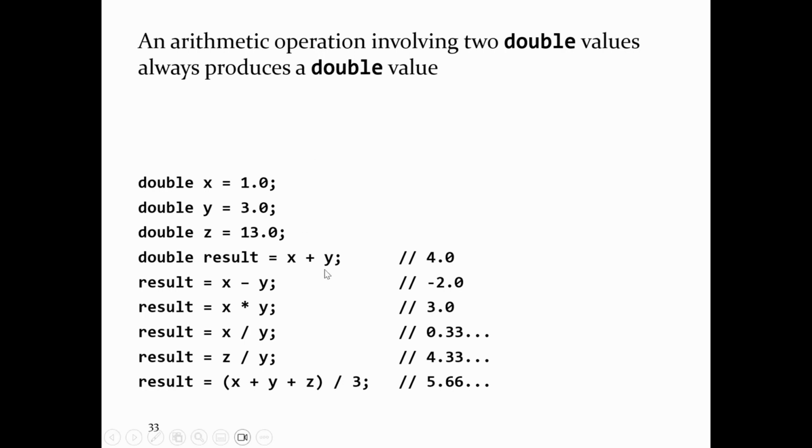Everything here is a double. So when you take x divided by y, 1 divided by 3, you get 0.333333, or you get something that looks like 0.333333. When you take 13 and divide it by 3, you get something that looks like 4.33333.